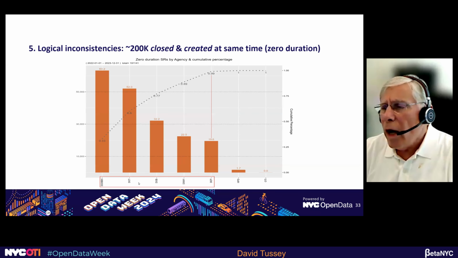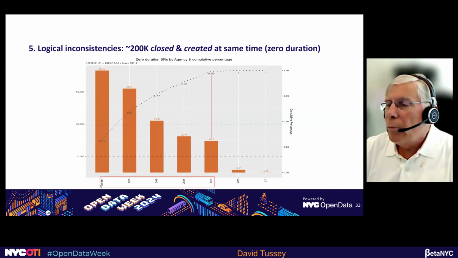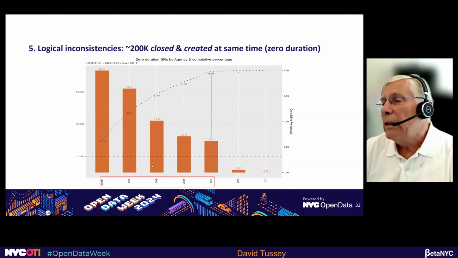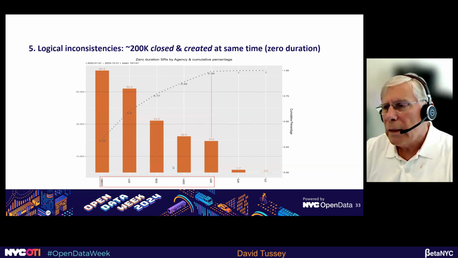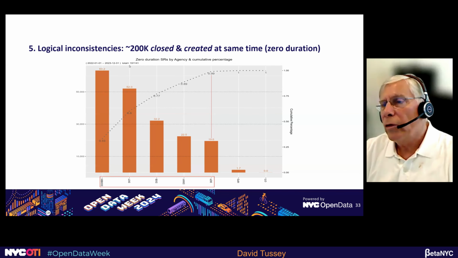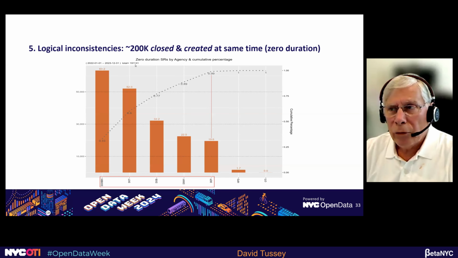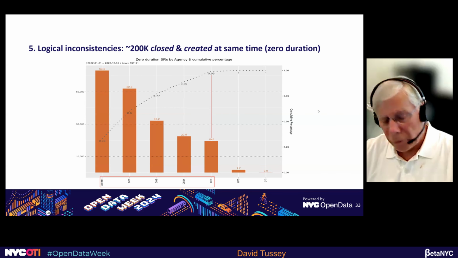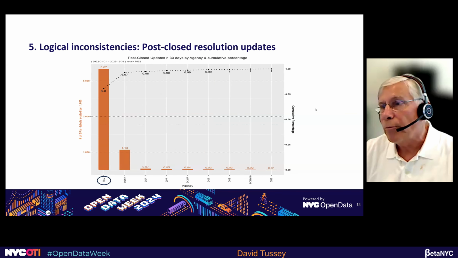And you can see that it's almost 100%, 99% with just 5 agencies, but they're not the big 6. Health and mental hygiene, transportation, yes, Department of Buildings, some agencies that we don't see so much in the overall complaint list, but in terms of 0 duration, they're the ones that show up and they're creating this problem. And in this data set for 2 years, there's almost 200,000 of these. And that can really distort some of your analysis on response time and SLAs and things like that.